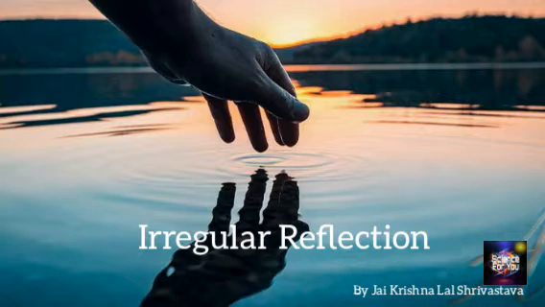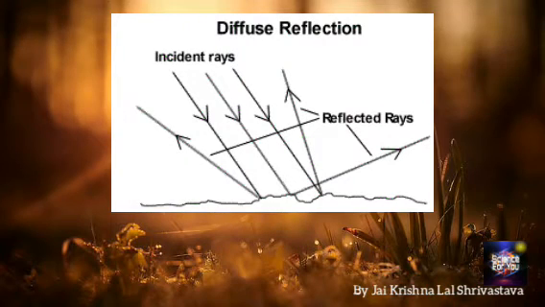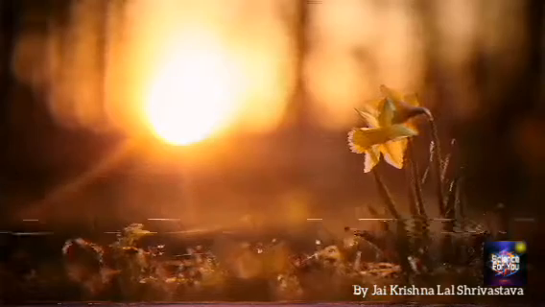Irregular reflection. When the reflecting surface is rough, the parallel rays falling on it are reflected in different directions. Such a reflection is known as diffuse reflection or irregular reflection.